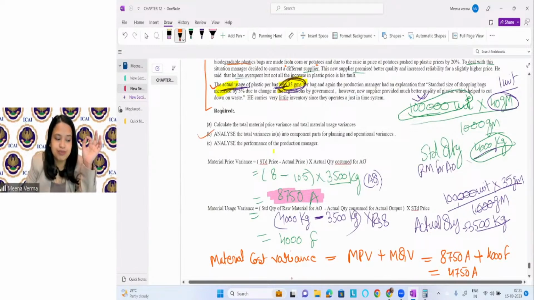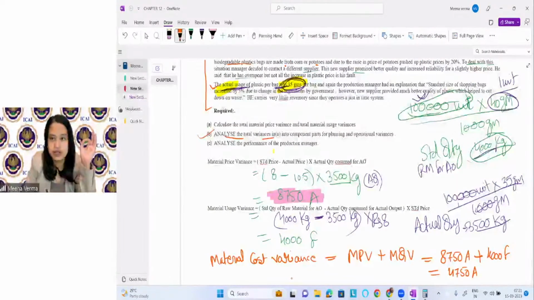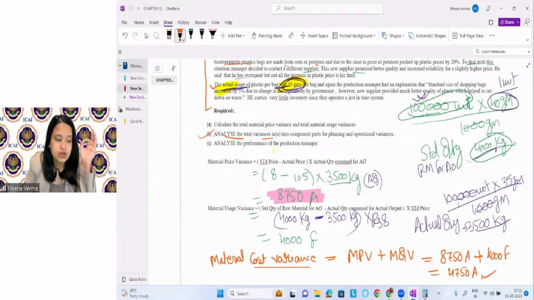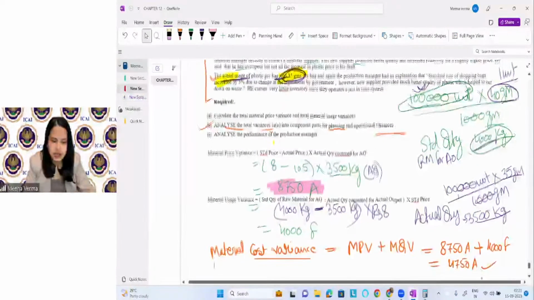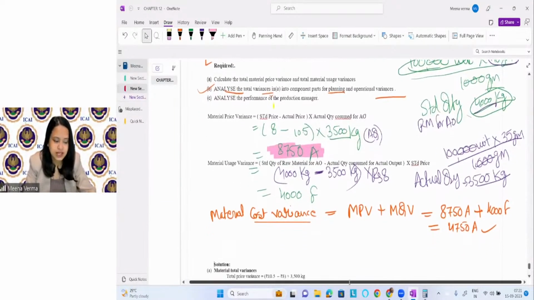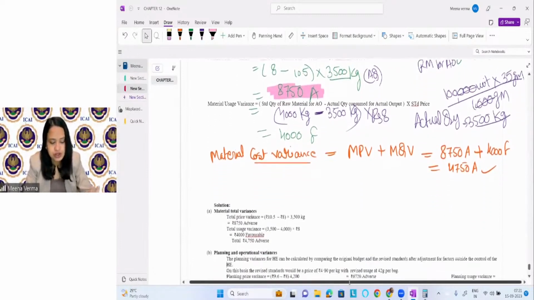Now let's see what is the second part of the question. Analyze the total variance. Total variance is this, right? It is adverse. So they have asked you to analyze the total variance into component parts of planning and operational variance. So they have mentioned that you will analyze the total variance as planning and operational variance. The point is that they have not given you any revised budget, I can see, right?